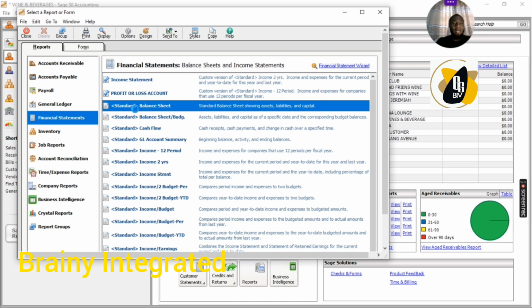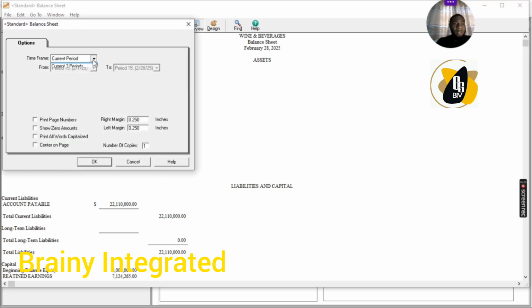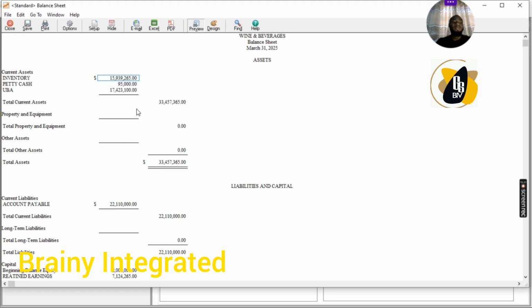When I go back there, let me choose range, let me put it till this current month. Can you see that 55,000 naira has left the petty cash account? So the petty cash account is now remaining 95,000.